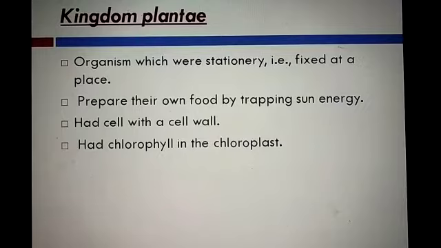And the third one is that they have cells with a cell wall. They have a cell wall which is made up of cellulose or chitin, because in fungi the cell wall is made up of chitin. Okay, and they have chlorophyll in the chloroplast. Because of the chlorophyll, they can trap the sunlight and prepare their own food. So the organisms which have the following characteristics, Linnaeus classified them into kingdom Plantae.